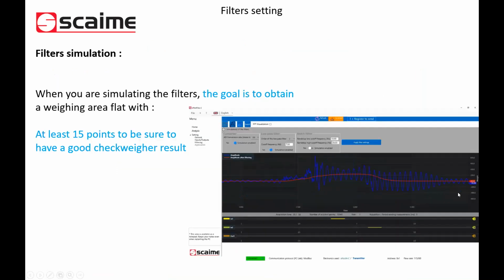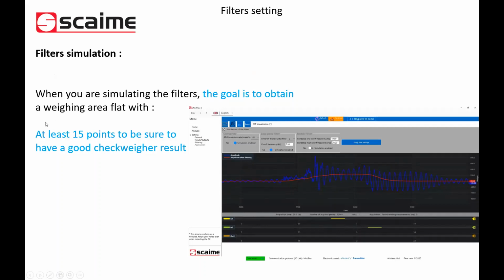So here you have a focus of a product passing on our checkweigher. You see in blue the raw signal, and in red the filtered signal with the shape of our product passing on the scale.